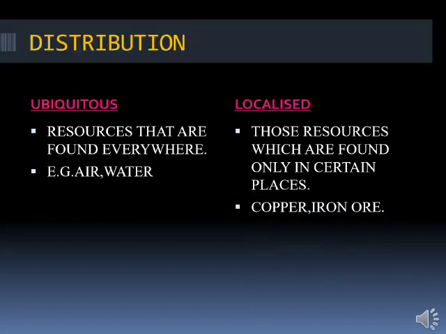On the basis of distribution, we have ubiquitous and localized. Ubiquitous resources are those resources which are present everywhere. For example, the air we breathe, water, etc. Now, localized resources are those resources which are found only in certain places. For example, copper, iron ore, etc.